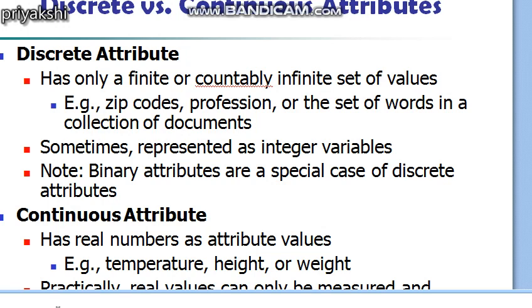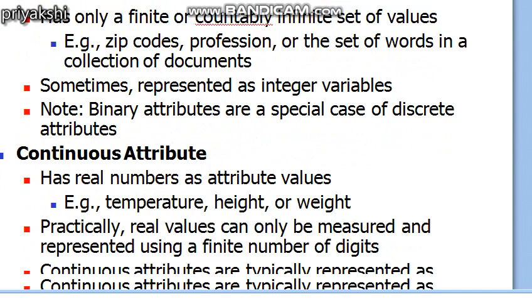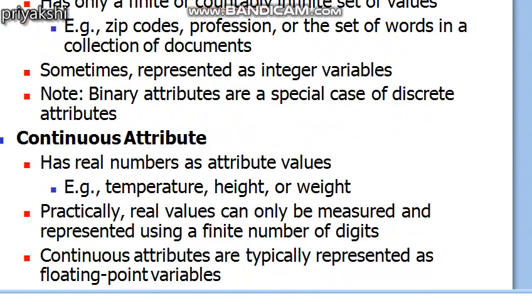The next attribute type is the continuous attribute. A continuous attribute is one whose values are real numbers. Examples include attributes such as temperature, height, or weight. Continuous attributes are typically represented as floating point variables, and practically, real values can only be measured and represented with limited precision, okay. So in this tutorial we have seen the different types of attributes, the transformation functions, and the valid statistical operations which can be applied on the attributes, okay.